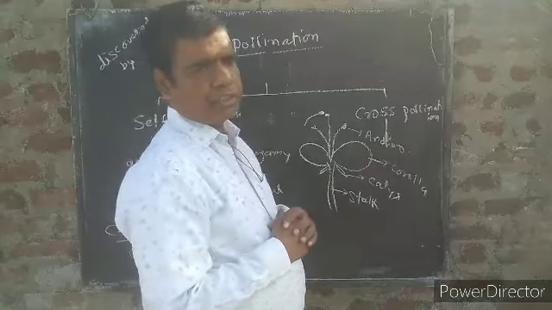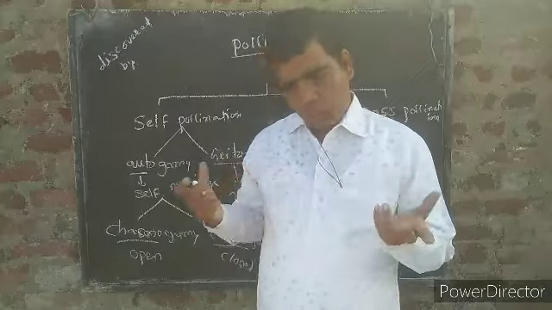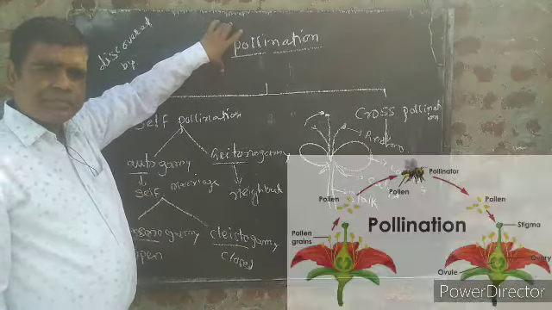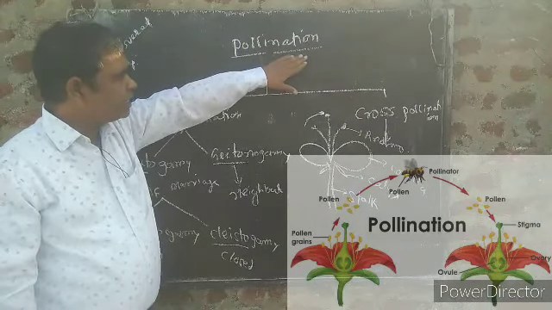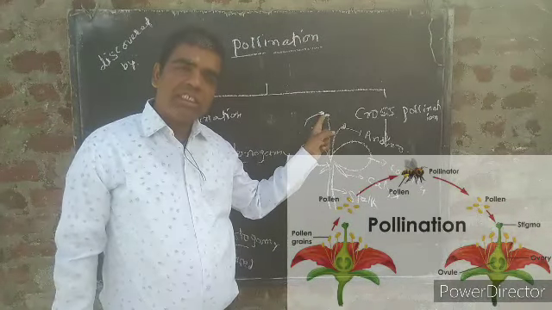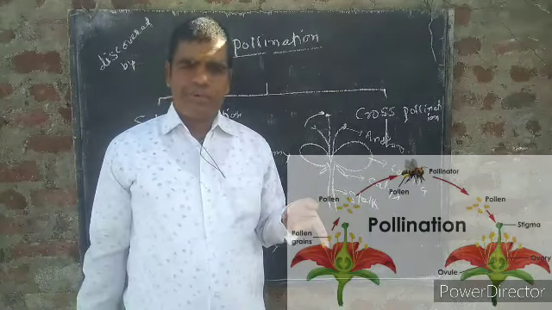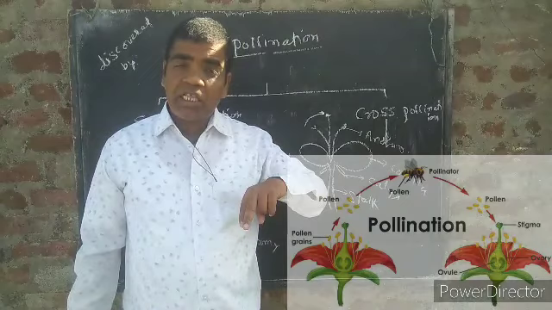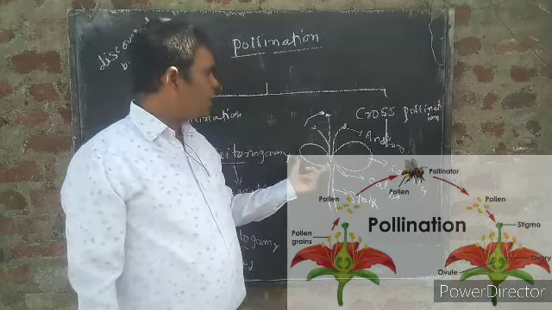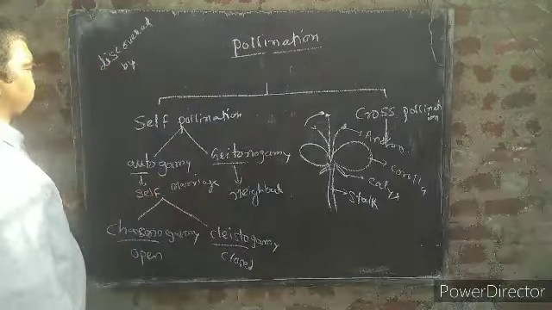Good morning, students. Today we study pollination. Now the question arises in the mind, what is pollination? Pollination means transfer of pollen grain from anther to the stigma of the same flower or a different flower of the same species or different species. This is called pollination.